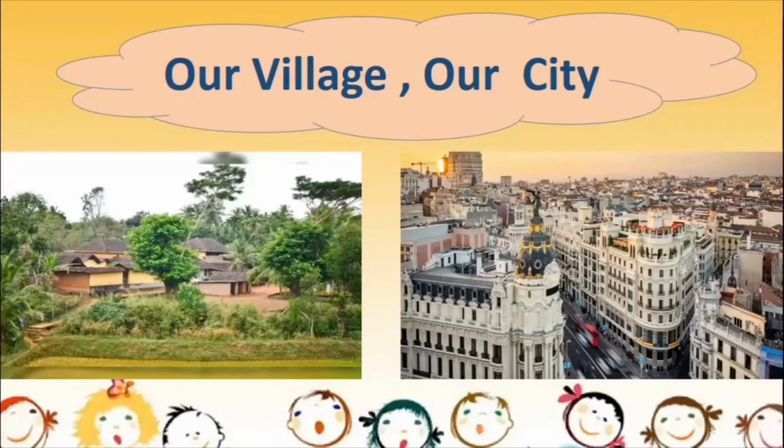By looking at the picture itself, you will be able to see that there are a lot of differences between a village and a city. A village is a small place and a city is a much larger place, isn't it? Not only the size, but there are many other differences as far as village and city are concerned. So we are going to look at all those differences.